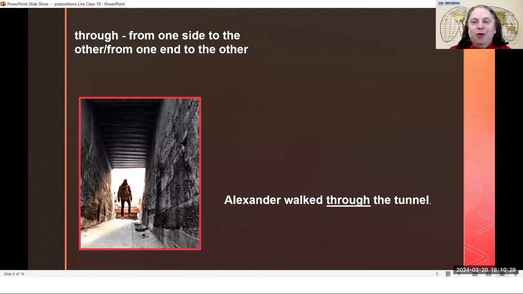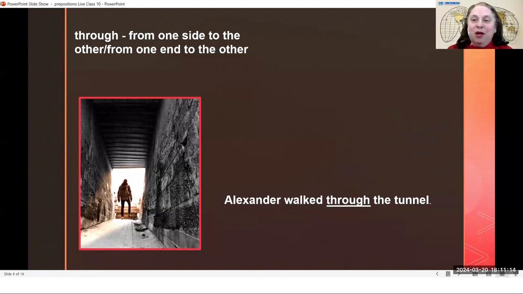Through. Now, through we have had in one of our preposition live lessons before, through. Going from one side to the other or from one end to the other. Alexander walked through the tunnel. So he started at this side of the tunnel and went all the way through the tunnel to the other side. Through the tunnel. And I put through in this presentation, in this class, because I wanted you to see the difference between through and throughout.